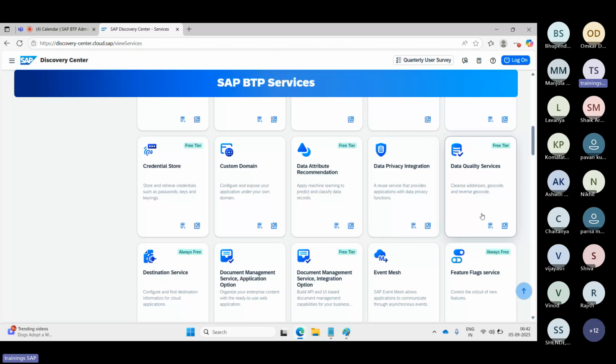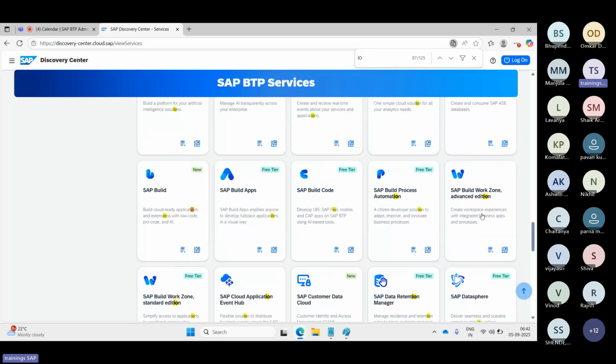So coming back to the example here, predictive maintenance using IoT sensors. They will use predictive maintenance in the manufacturing company here. The sensor sends the machine data to the BTP IoT services. BTP has the IoT services, so they will use this here. The data is stored at the cloud level.